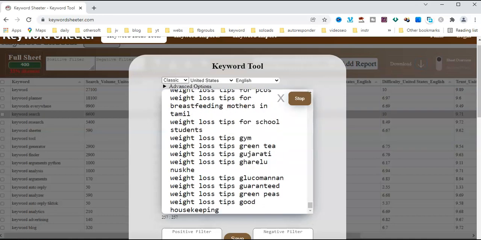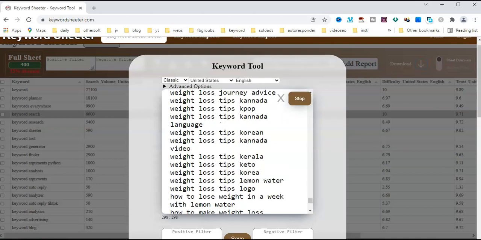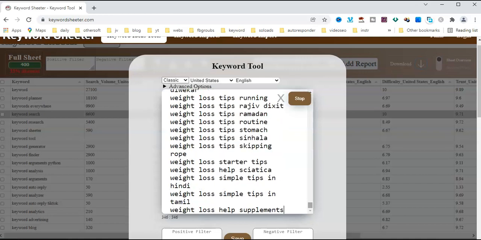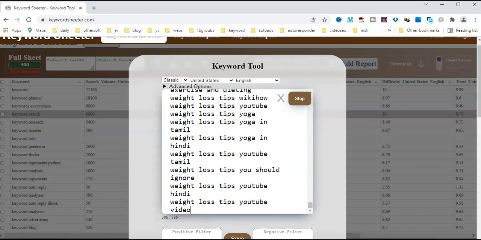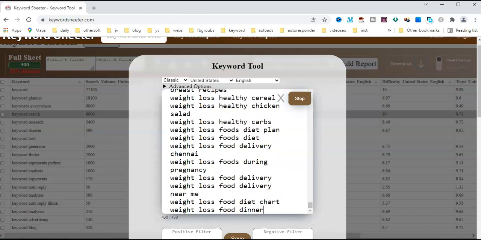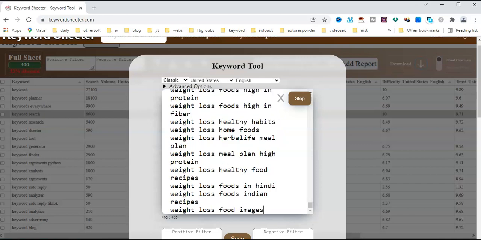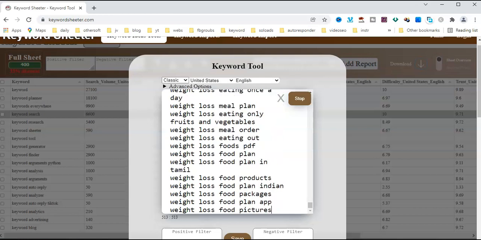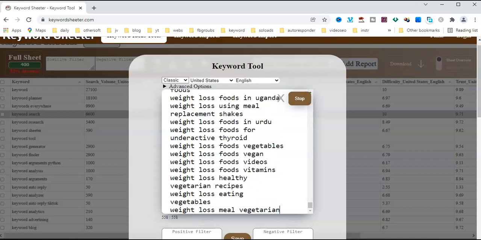Here it generates a lot of keywords, up to 500 and more. This is very good and useful for generating lots of keyword research.